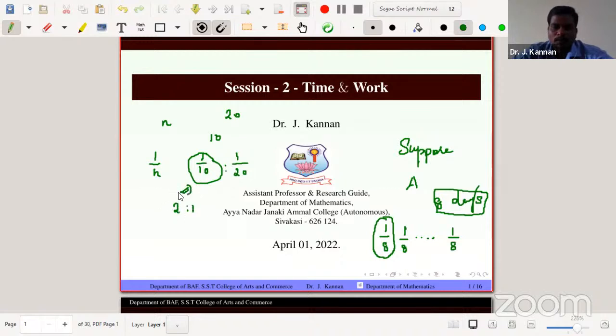The efficiency of A is greater, but the days of A are smaller compared to B. So for any problem given in this title, just convert days to part of work, and then only proceed with the problem. This is the first thing.